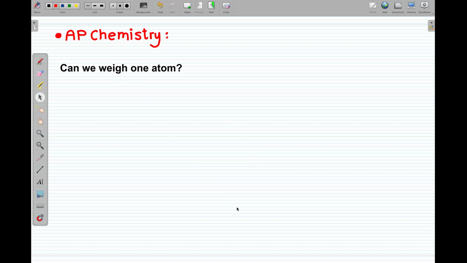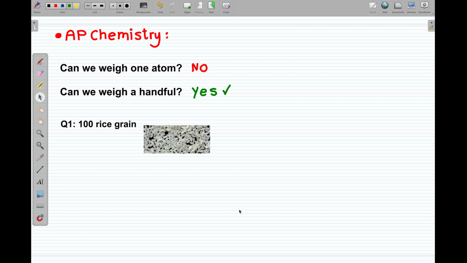Can we weigh one atom? No, we cannot. It's very tiny. Okay. Can we weigh a handful of atoms? This time, yes, we can weigh a handful of atoms. Let's imagine that I have 100 rice grains.